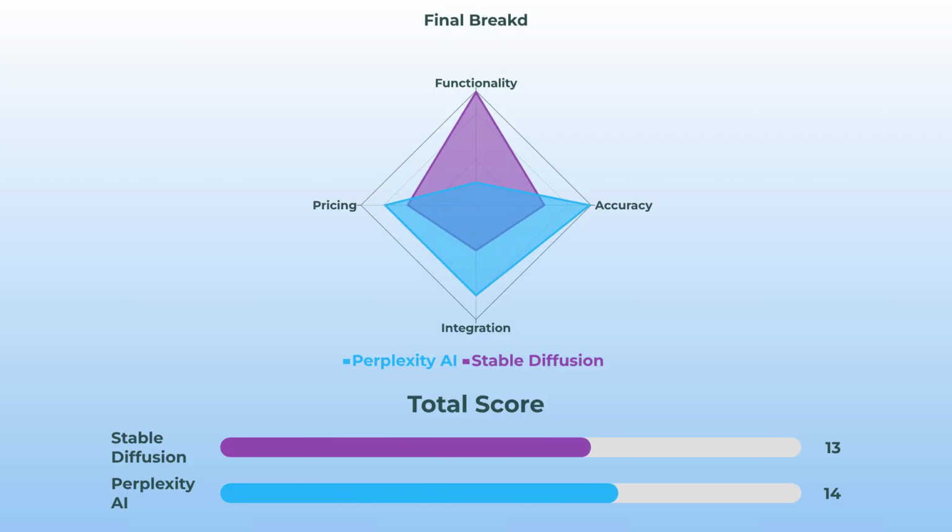Now, imagine all these categories on a radar chart. You'd see Stable Diffusion pop right out in image generation, but Perplexity AI pretty much owns the other areas like accuracy, integration, and pricing. It's actually kind of wild to see how different their strengths are.